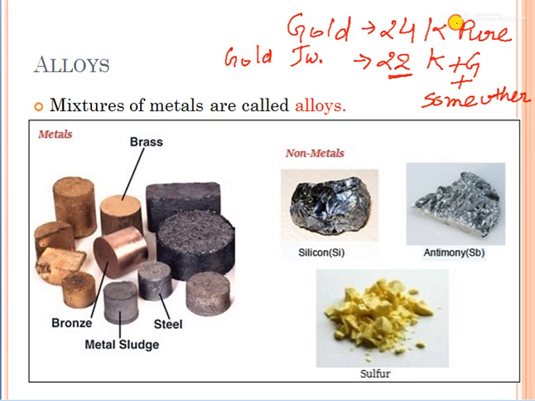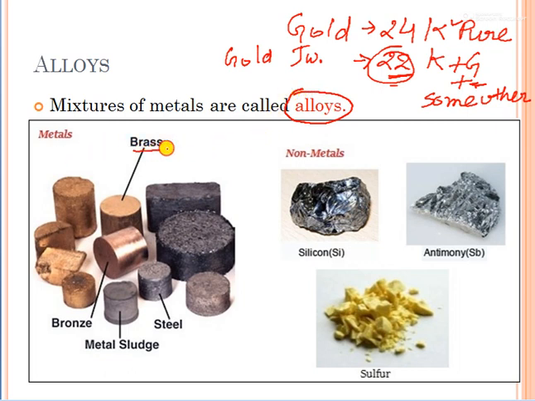This pure gold, we can bend it with the hand also. It is very soft. It can be broken also. But this 22 karat gold will have high strength and it will be stronger than this soft gold. So we are using 22 karat gold in jewelry, and it is a mixture of gold and some other things. So things which are mixtures of two metals are known as alloys.